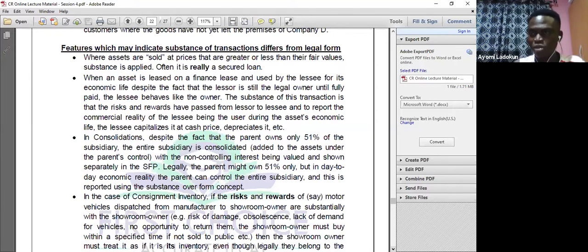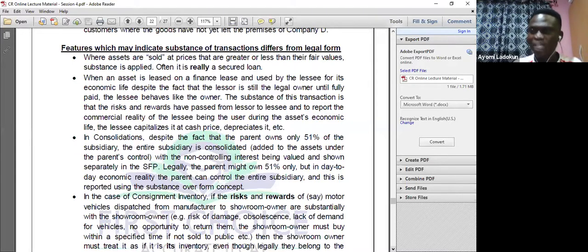So we are still going to look at IAS 24, related party transactions or related party disclosures. Now, why am I selling lower? Probably because you are my related party and I need to disclose it. That means the substance of that transaction differs from its legal form.